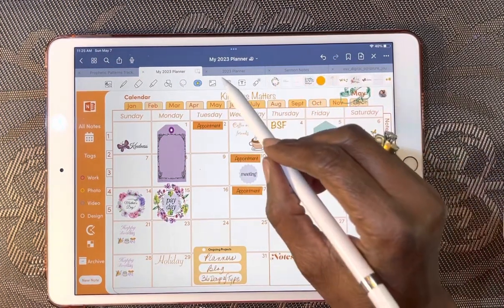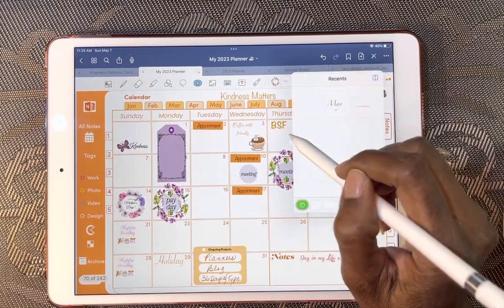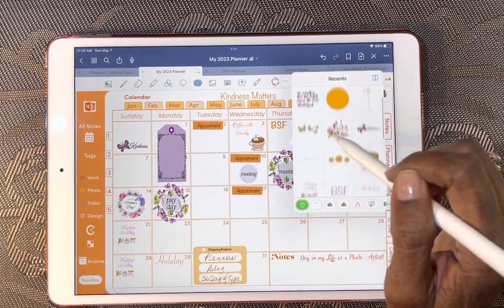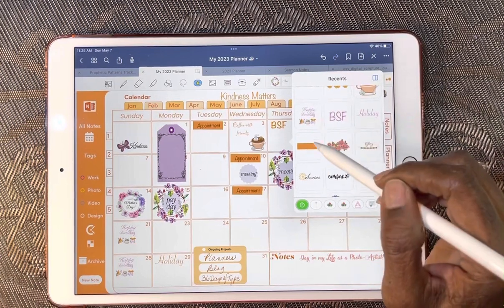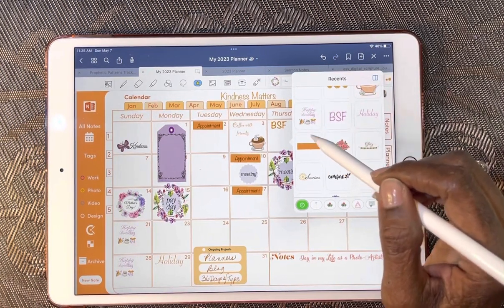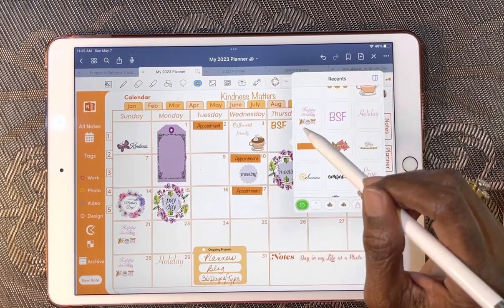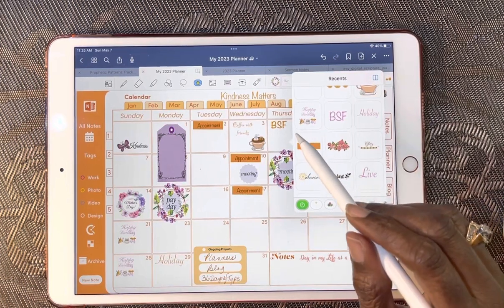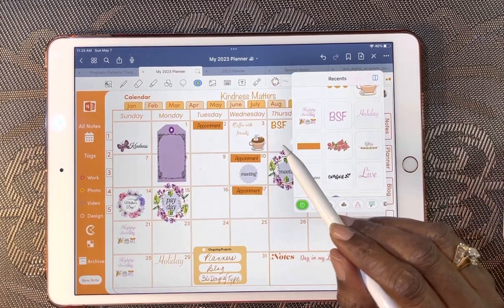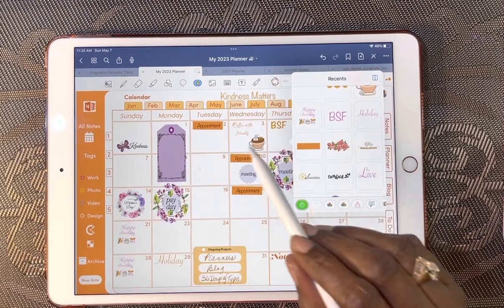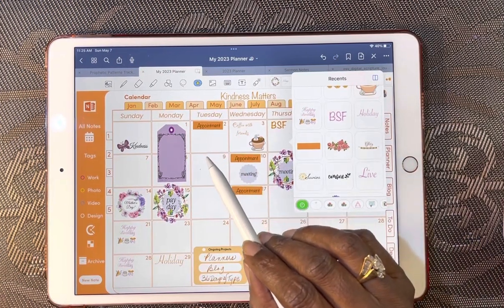Let me go into my elements here. If you click on elements, it brings up all of your recent ones. But here is that element that I made. And then I just typed out the word appointment. Now, remember when you are creating your own elements, the first thing you put down is what's going to be seen.